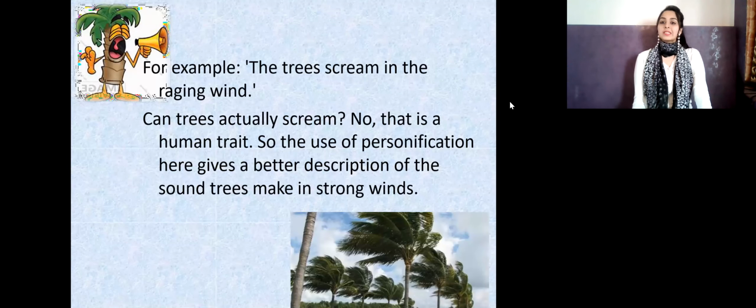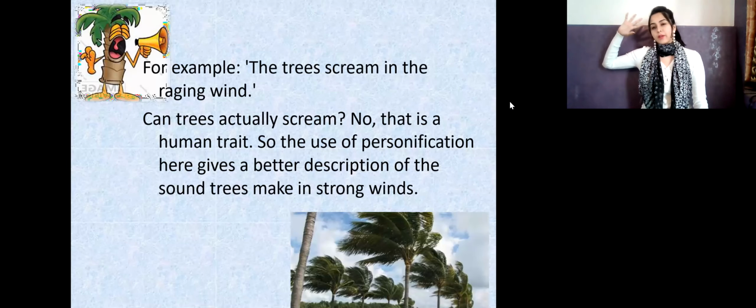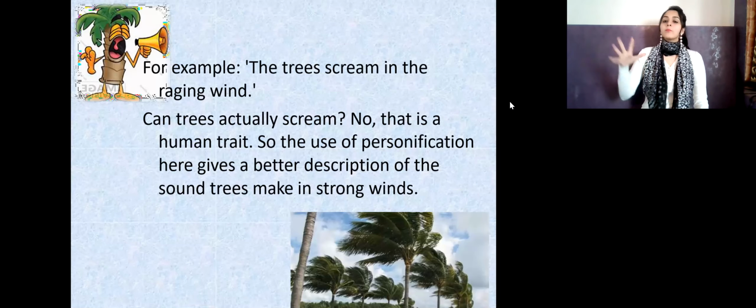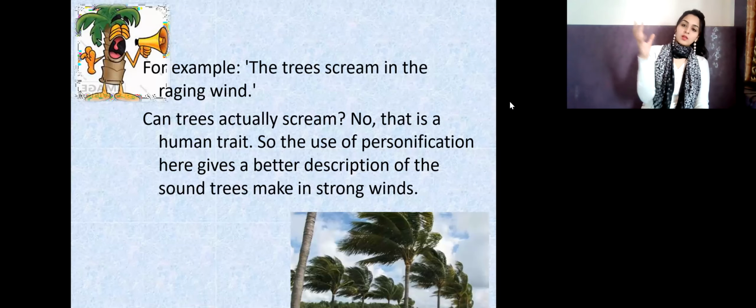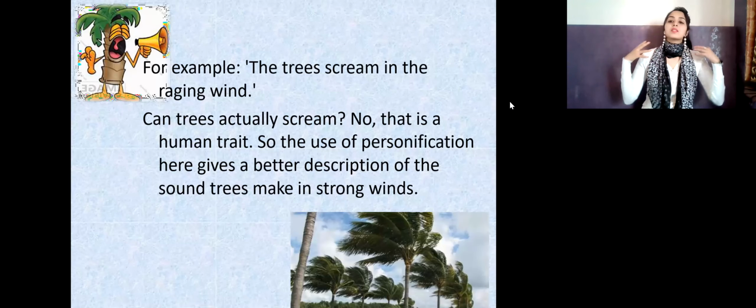Living creatures can scream, let it be human or animal. Now you say trees are also living, but they do not have mouths that they can scream with, right? So the trees are given the human quality of screaming in the raging wind. When you can see in the picture, when there's a very fast raging wind, the trees actually start moving here and there. That means they're screaming.